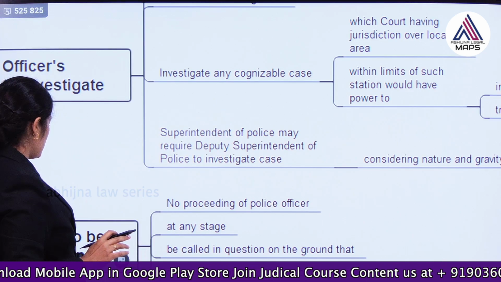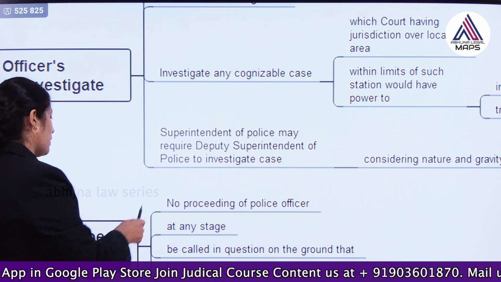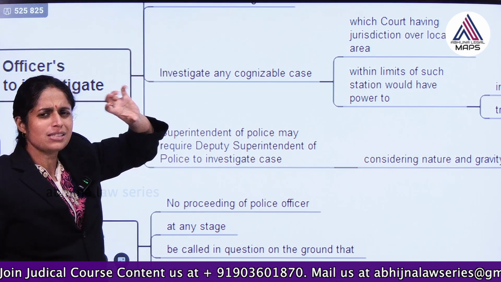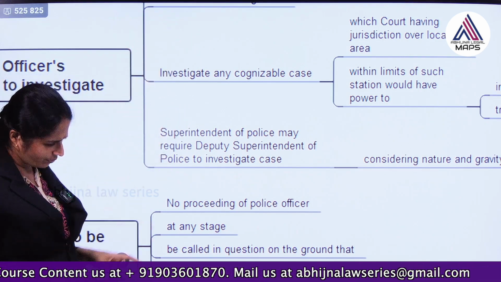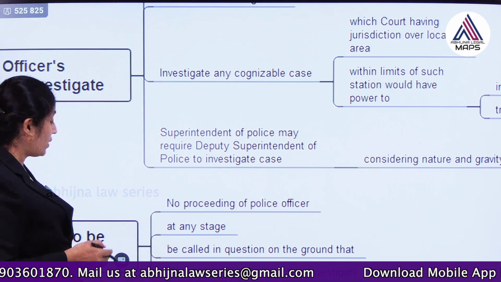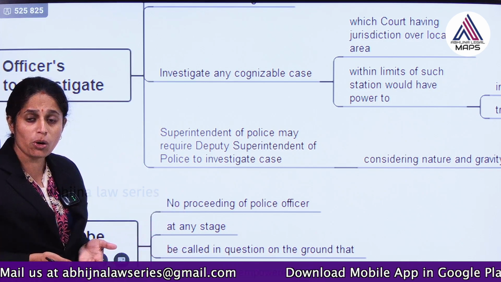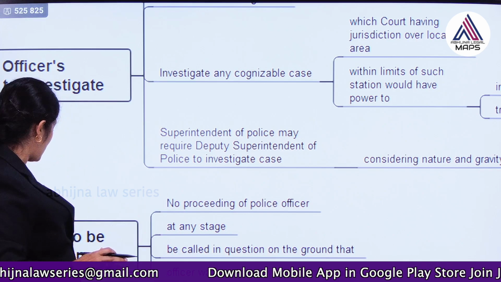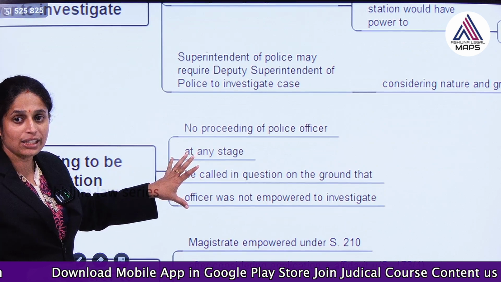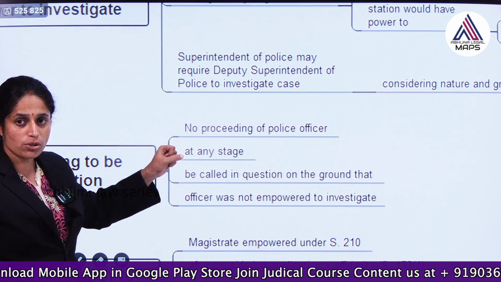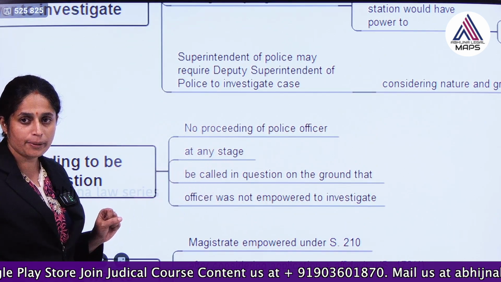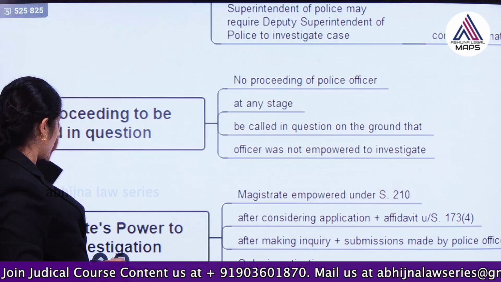Sometimes what happens is, some police officers may not have the power to investigate the case, because it is actually the officer in charge of the police station who has to conduct the investigation. But if jurisdiction varies or some minor errors have taken place regarding jurisdiction, and the police officer is not empowered, can we cancel the whole investigation? Should we cancel the whole proceeding? No, right. That is why they have stated that no proceeding of the police officer at any stage can be called in question on the ground that the officer was not empowered to investigate. This is one aspect.